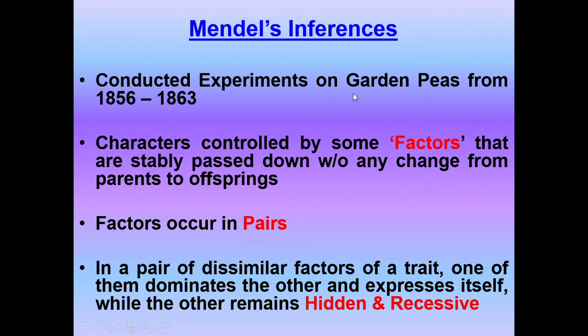So some of Mendel's inferences here: characters are controlled by some factors that are stably passed down without any change from parents to offsprings. Okay, and factors occur in pairs, and if you look into any pair, one of them is hidden in some of the generations. It skips generations, and that hidden factor is called the recessive one, and the one which is constantly expressing itself is called dominant.